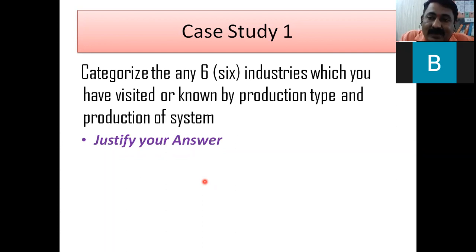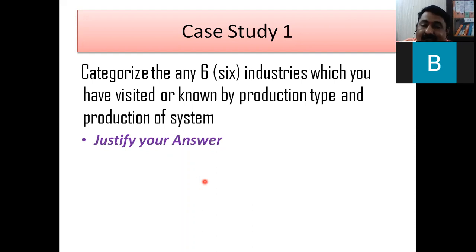And why I am saying batch type: it is not the case that they are manufacturing only one size, maybe 1 inch, 1.5 inch, 2 inch, up to 6 inch. Then maybe manufacturing some of the elbows like this. So for manufacturing different pipes, again different dies are used. So they go for maybe 15 days, or 10 days, for 1 inch pipe fabrication and manufacturing. So this is the category make to stock.